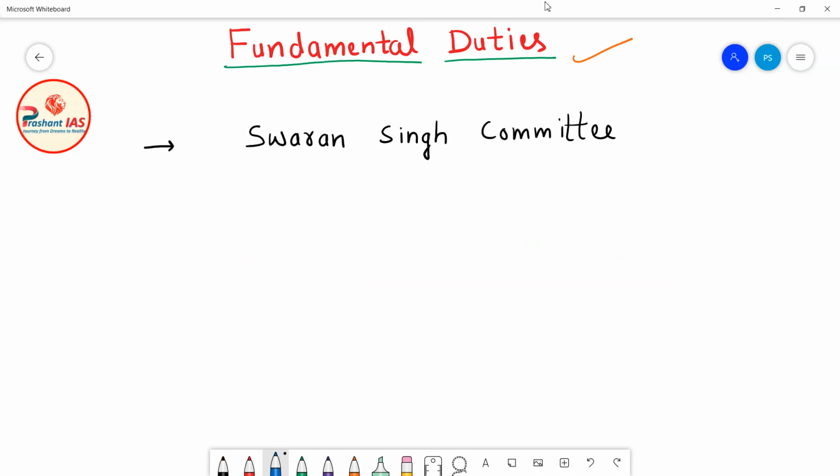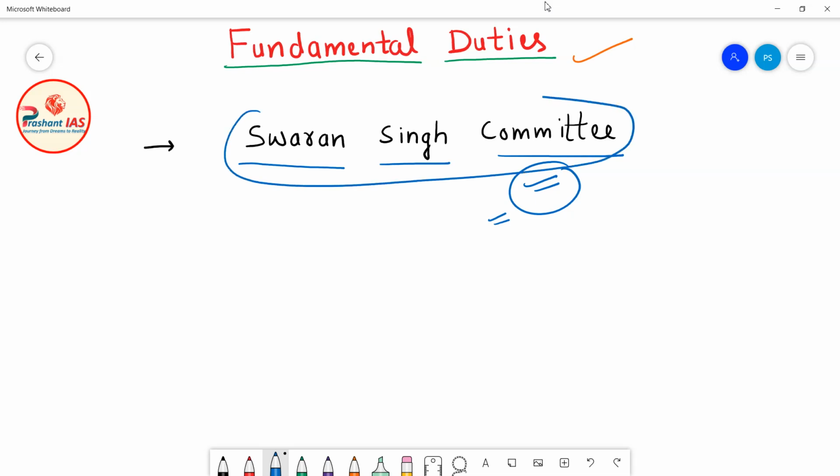So friends, what happened was that the government formed a committee known as the Sardar Swaran Singh Committee. And what was the work of this committee? The work of this committee was to give recommendations regarding the fundamental duties. The Sardar Swaran Singh Committee said that in India citizens have fundamental rights. Some fundamental rights are available to all people and some fundamental rights are only available to citizens. But as we are citizens of India, all citizens should also be aware that they have some duties for their country.